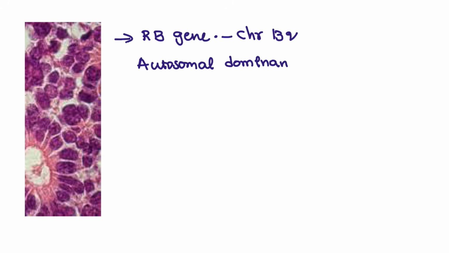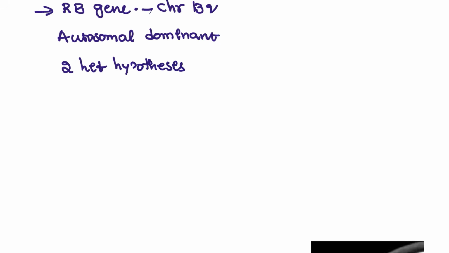This condition is autosomal dominant, and this is associated with a two-hit hypothesis. That means for the patient to have this condition, two mutations have to occur for the retinoblastoma. And the origin of the retinoblastoma is neuroblastic cells, and most commonly this is seen in children only. And the symptoms associated with this patient, just as we discussed, are leukocoria, or we can say white pupillary reflex, and also buphthalmos is also seen.